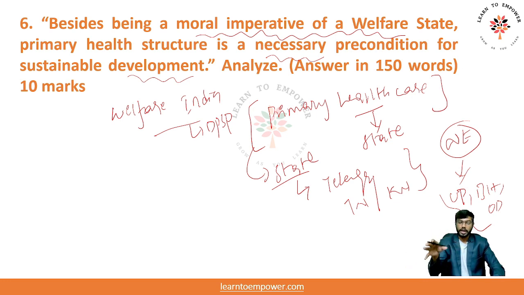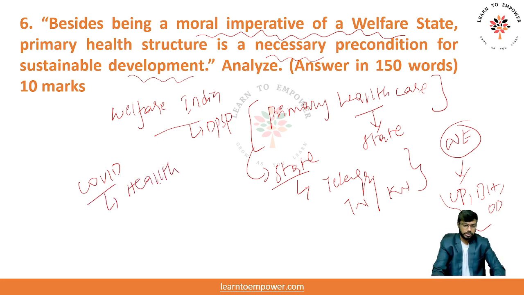So that needs to be catered, because during the time of COVID, what we realized is that the health infrastructure of India is very, very less, right? Government aspires to spend something like 4% of GDP on health infrastructure, but till now it has not been done. So that could be the way forward.